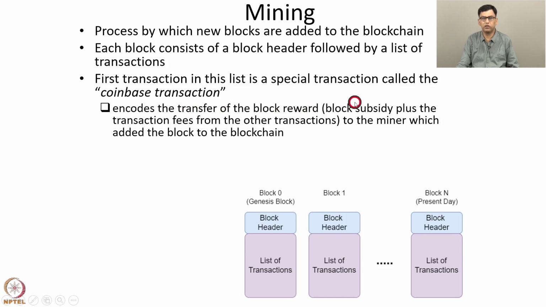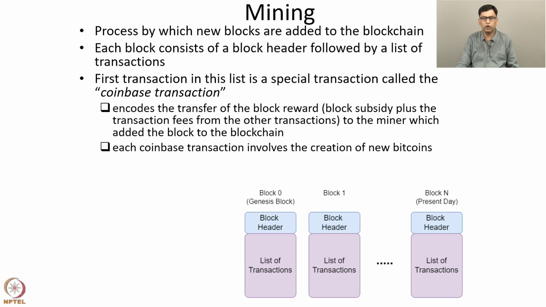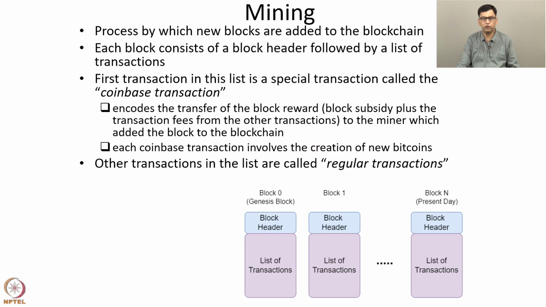It consists of the block subsidy, which is a constant number of bitcoins, for example 12.5 bitcoins, plus the transaction fees from the regular transactions in the block. So this Coinbase transaction encodes the transfer of the block reward to the miner which added the block to the blockchain. So each Coinbase transaction involves the creation of new bitcoins. For example, 12.5 bitcoins may be created, and the Coinbase transaction encodes the creation of these bitcoins.